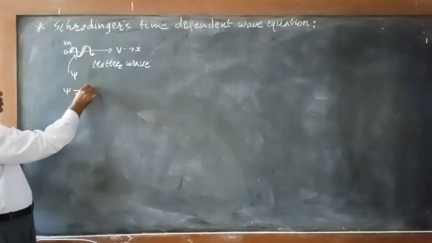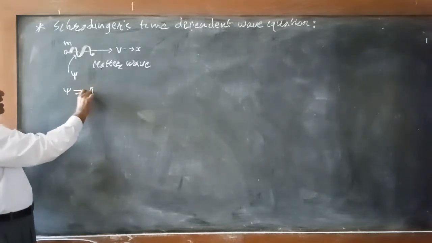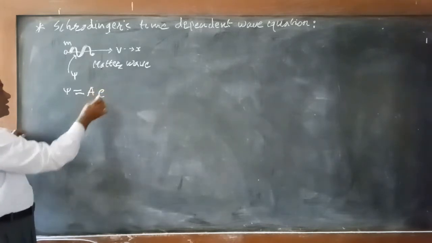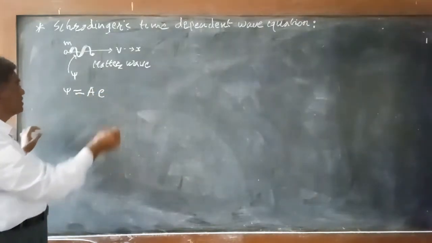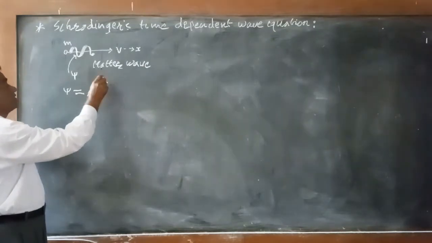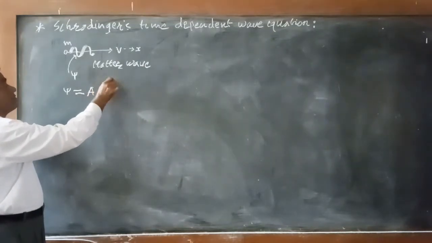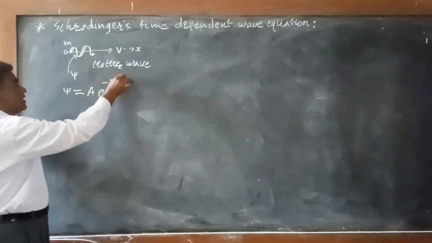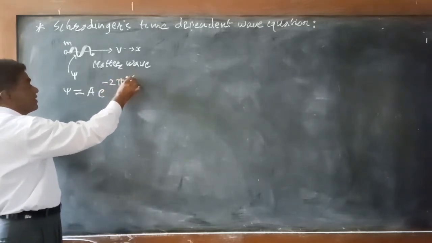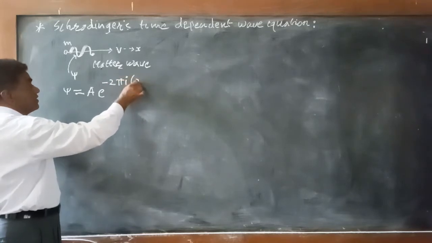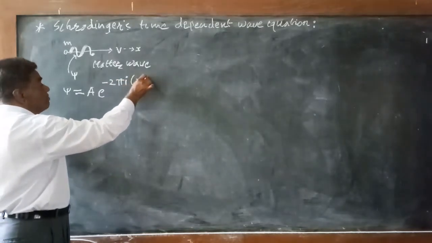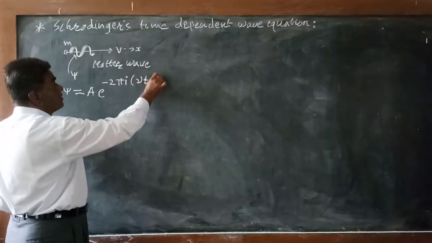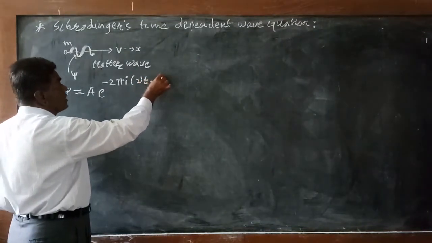It is equal to the amplitude A into e to the power minus 2 pi i, into the bracket mu t minus x by lambda. Instead of sine and cosine functions, for convenience we use the exponential function. Here the wave is traveling along the x direction.